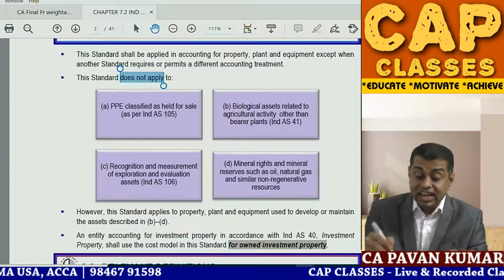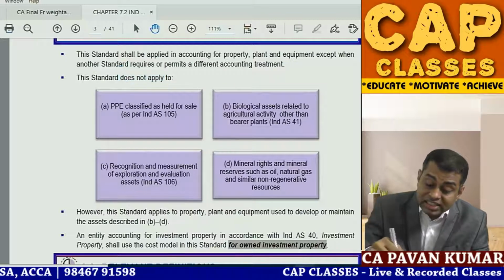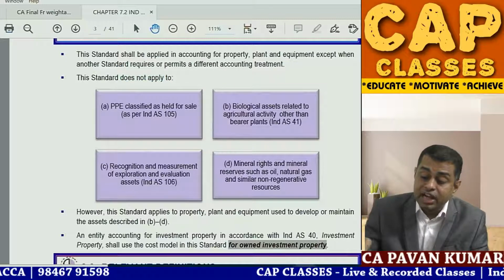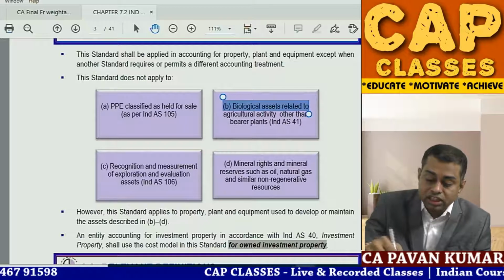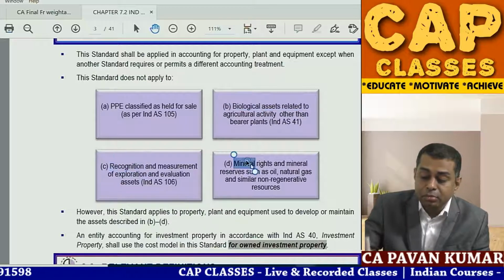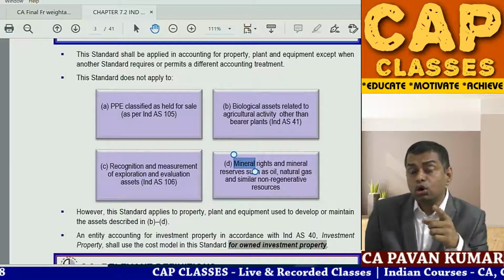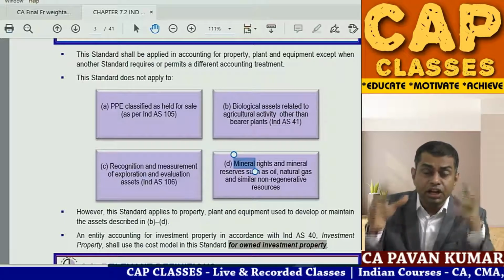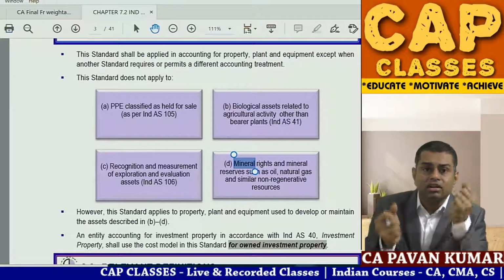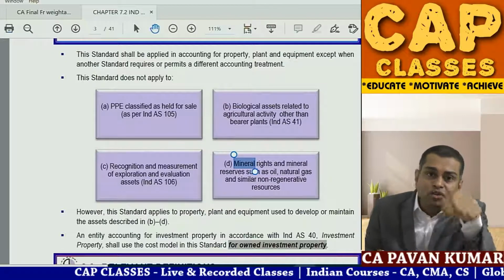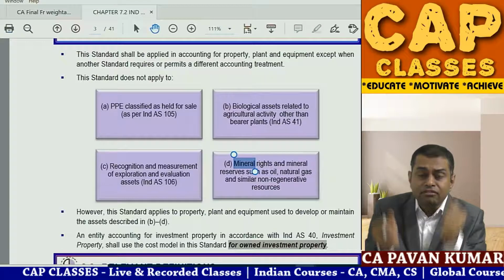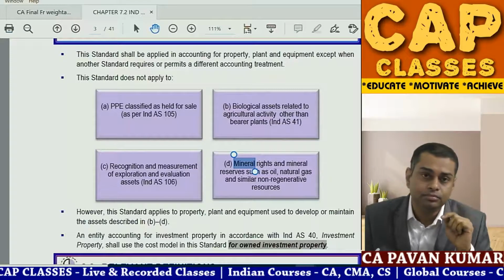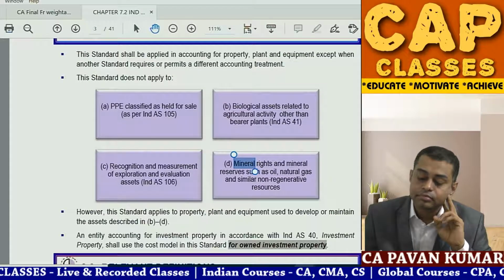So what they are saying is, however, this standard applies to property, plant and equipment used to develop B, C, D. B is biological assets, C is recognition and measurement, D is mineral rights. So in your mining, you have one truck, one lorry, that is PPE only. In your mango garden, you have a tractor, that is PPE only. That is what they are saying.